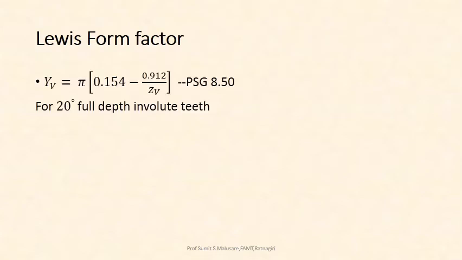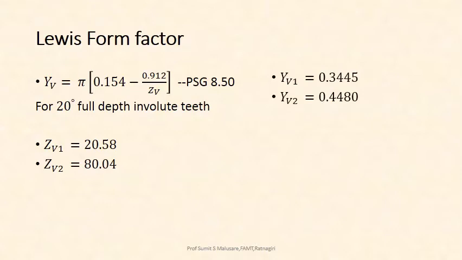Then Lewis form factor. YV is equal to 0.484 minus 2.87 upon ZV... as written: YV is equal to pi into bracket 0.154 minus 0.912 upon ZV. This formula you will get on PSG 8.50. This formula is applicable for 20 degree full depth involute teeth. So in our case, ZV1 is equal to 20.58, ZV2 is equal to 80.04. Finally we get the value of YV1 is equal to 0.3445 and YV2 is equal to 0.4480.